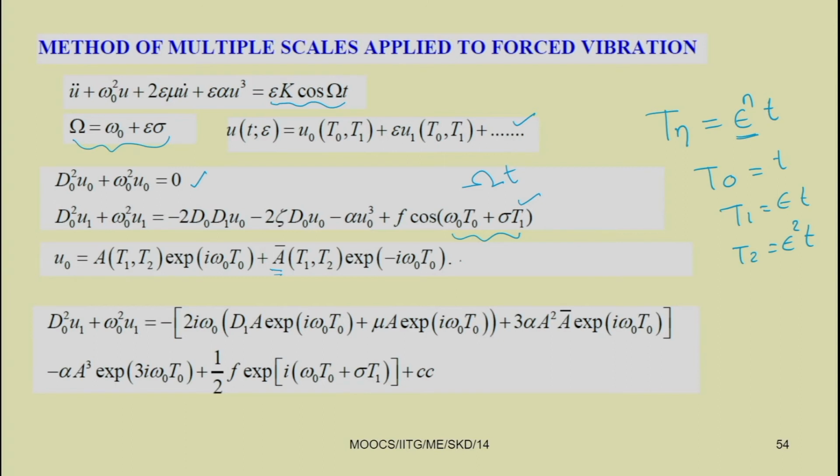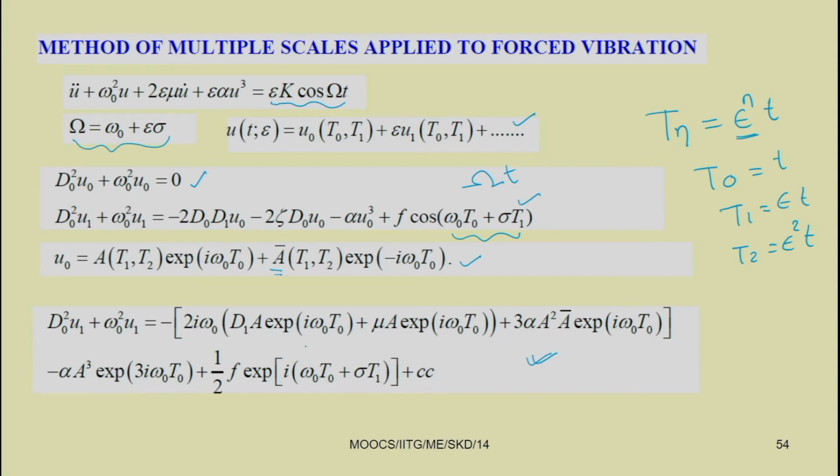Now substituting this u 0 in the second equation, we can get these terms. As we know that the system response is bounded, some of the terms would lead the response to infinity.